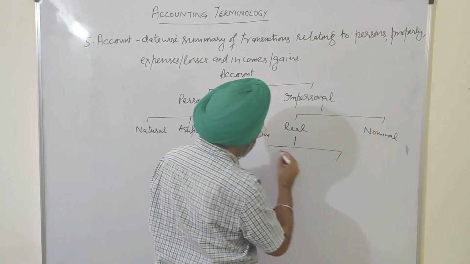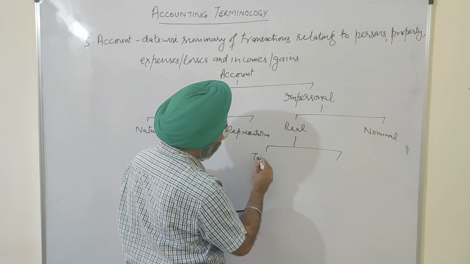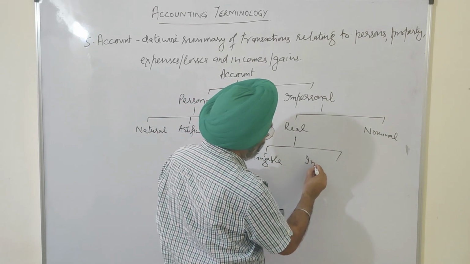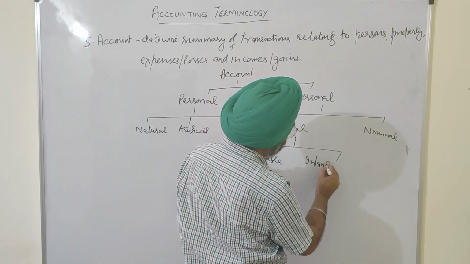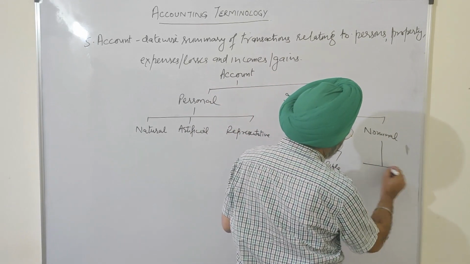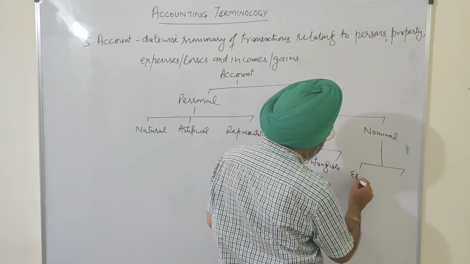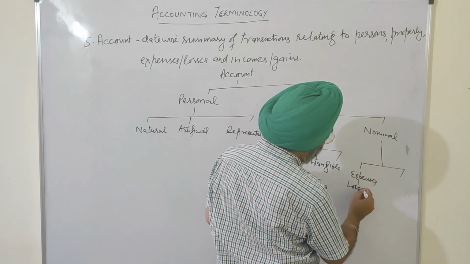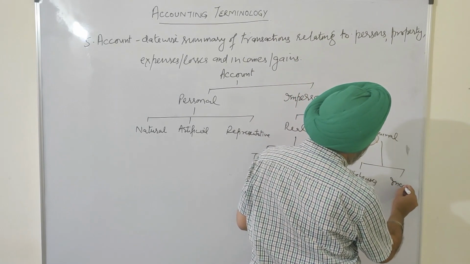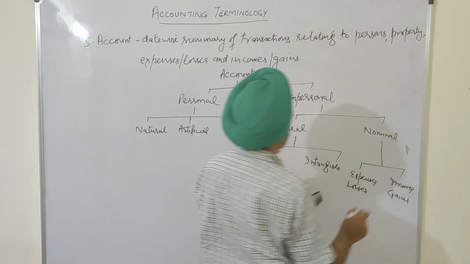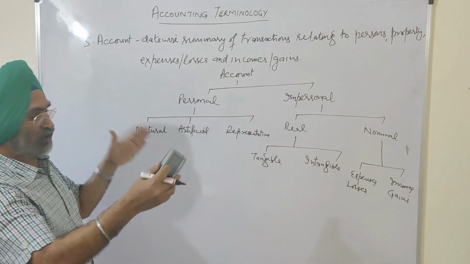Real, again two categories: tangible real and intangible real. Nominal: related to expenses or losses, and related to incomes or gains. This is the classification of accounts.